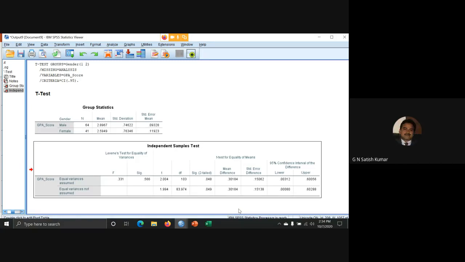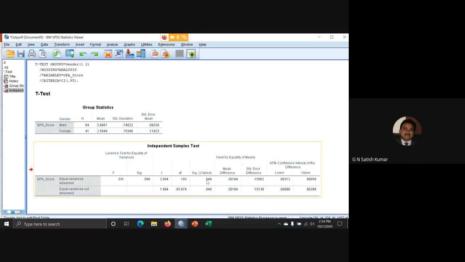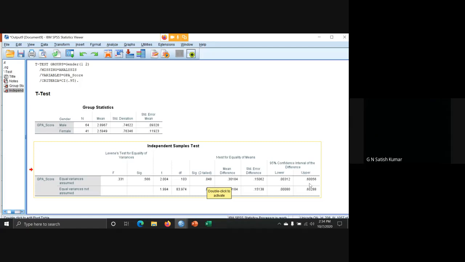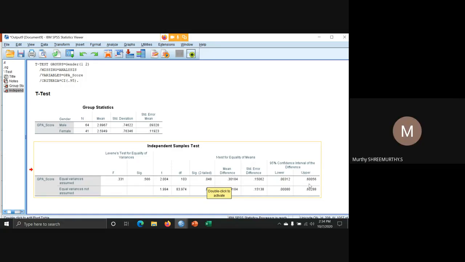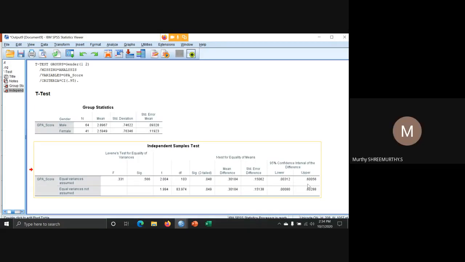Now, one more important thing. Don't think otherwise if I say this, because I do many researches and people want to tamper the data, the results. For example, if it is coming 0.05, they make it less than 0.05, but they forget to change the values here. If you see lower and upper, you must not have 0 between these two values. Then people like me can easily identify it by seeing the results. 0 must not be there.